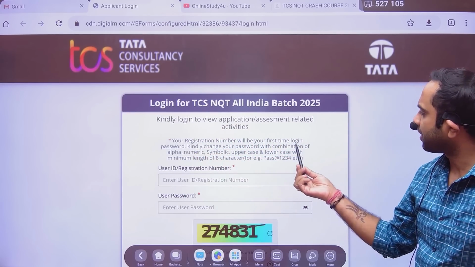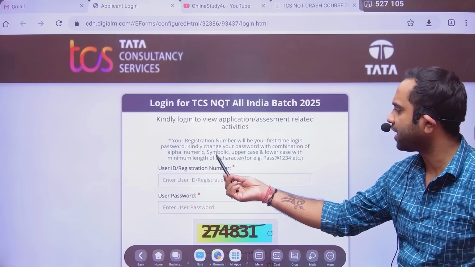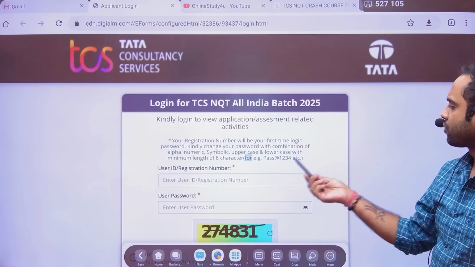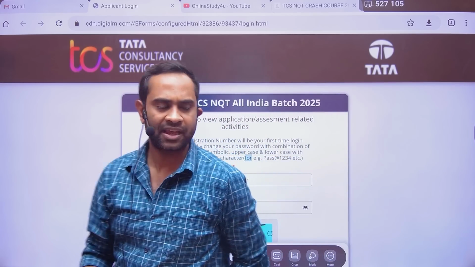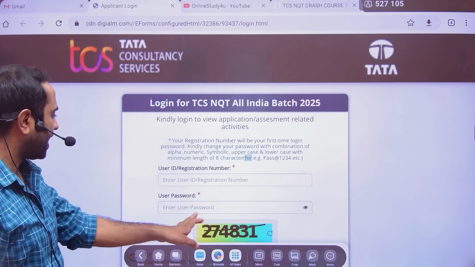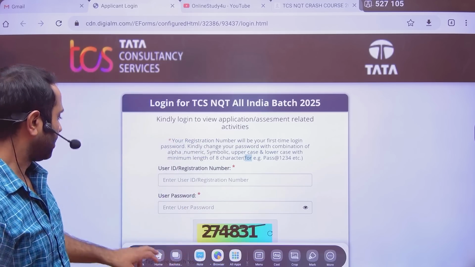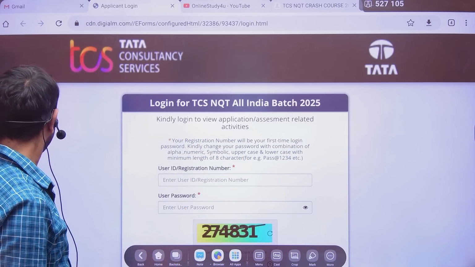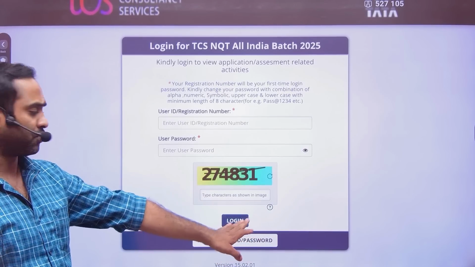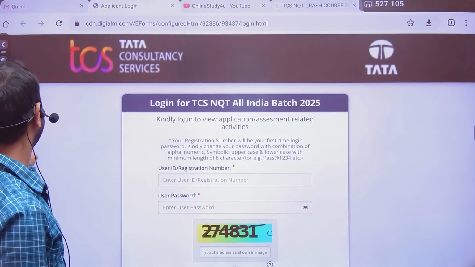Your registration number will be your first time login password. Kindly change your password with a combination of alphanumeric, numeric, symbolic, uppercase and lowercase characters, with a minimum length of 8 characters. So you can put your password like Pratik at 1234 with a capital P, and the first time your password will be nothing but your registration number. Clear? And also friends, if you forget your password or user ID later, you can reset it from here by clicking on forgot user ID and password.